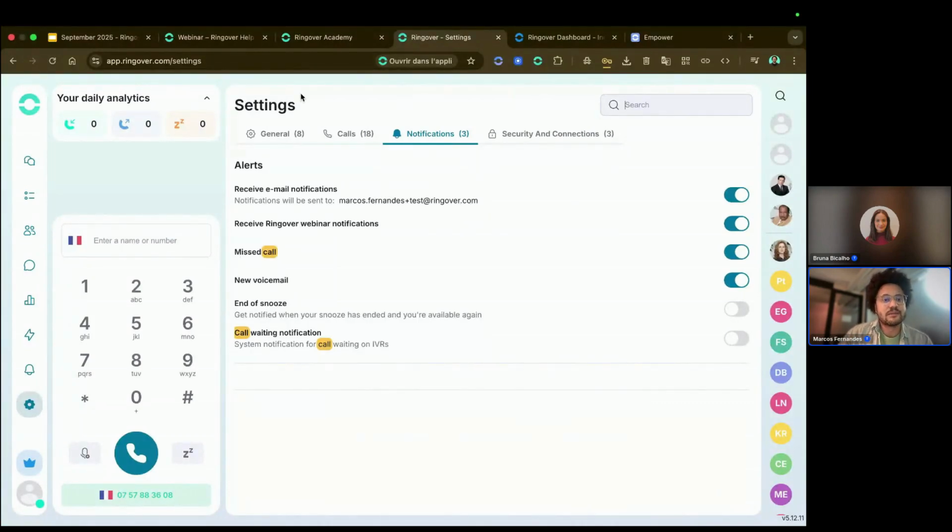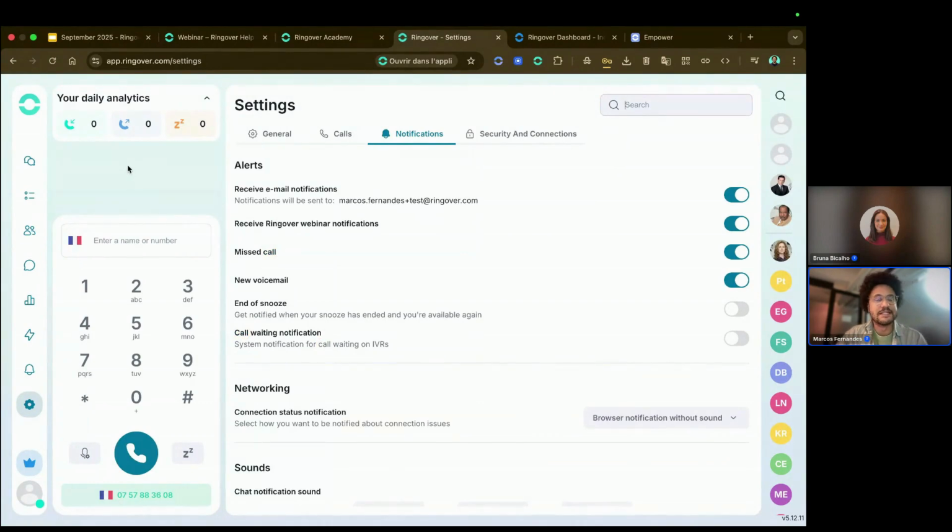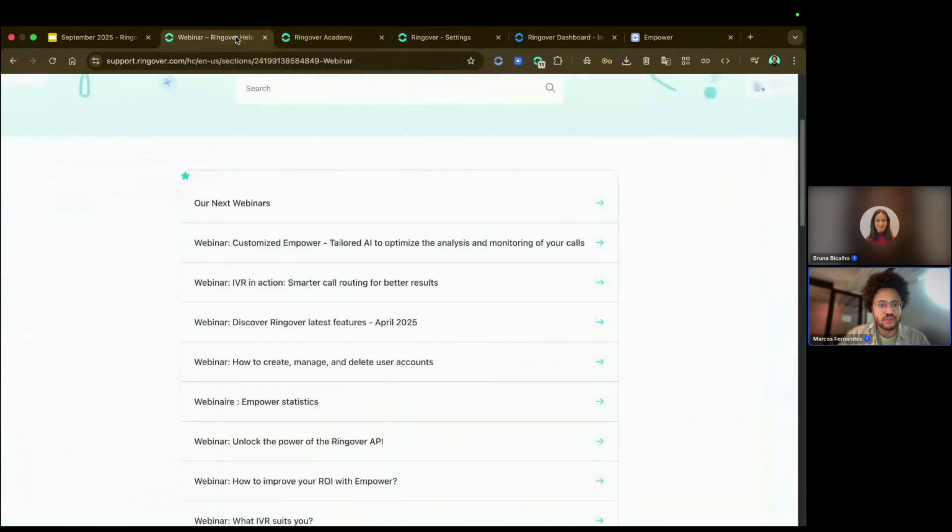Now let's move on to the next feature, which is the new dialer extension. So I'm gonna go to the support page to show you guys this feature. So I downloaded the extension. I think I have a link actually.